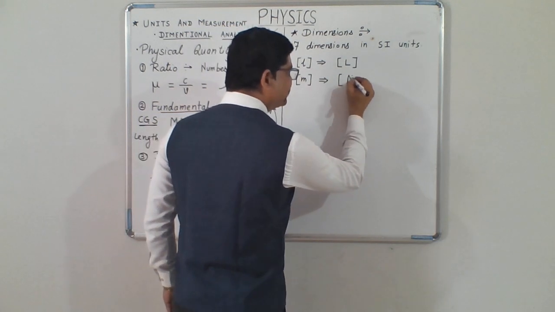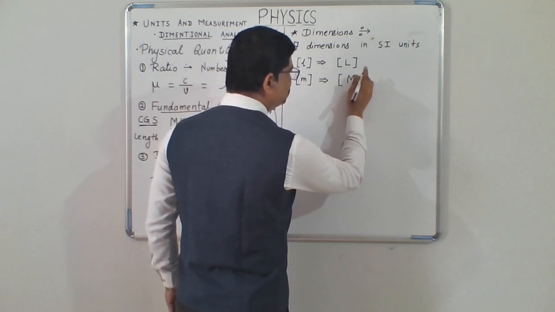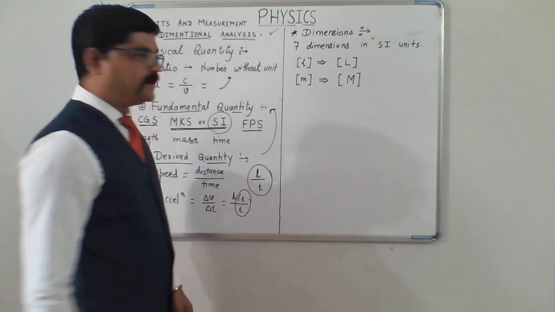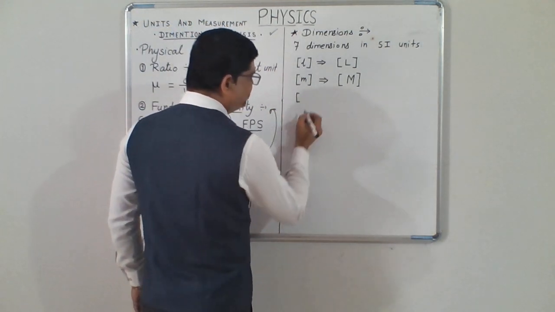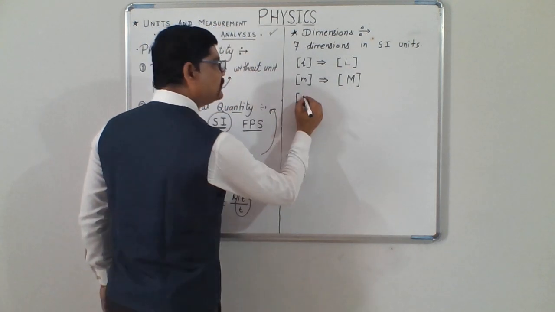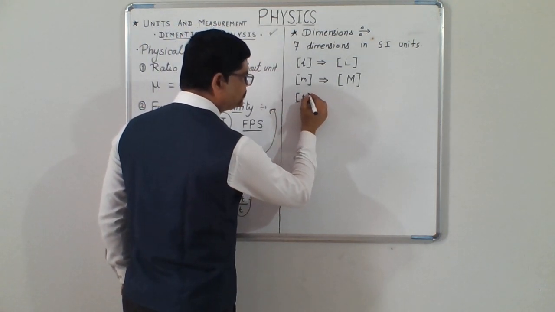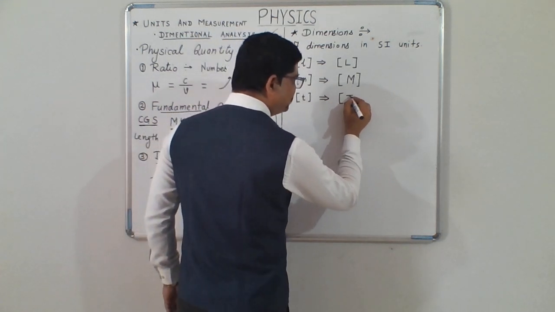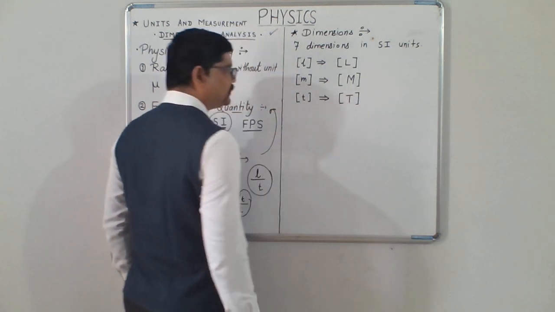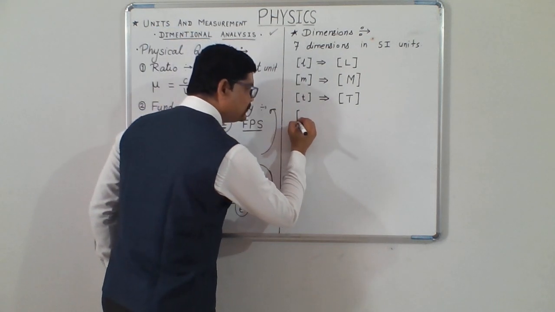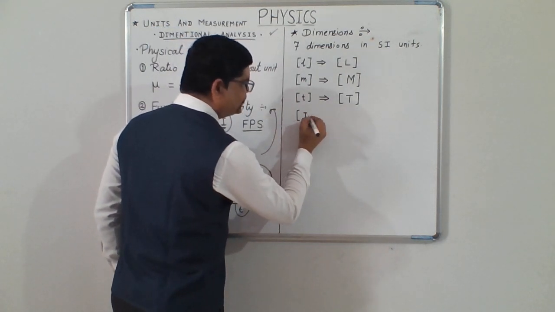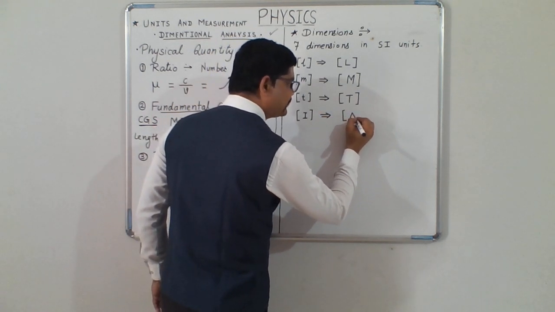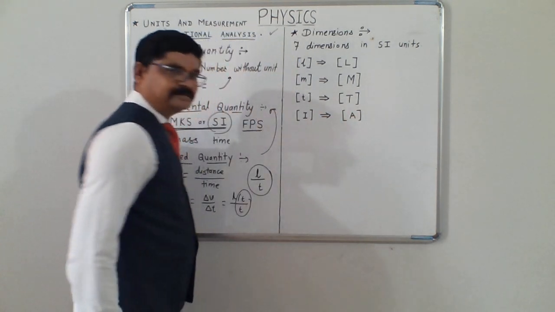Mass, this will be written as capital M. Unit of mass is kilogram and it will be represented with capital M. Dimensions of time will be written as capital T. Then dimensions of electric current I is expressed as capital A for ampere.